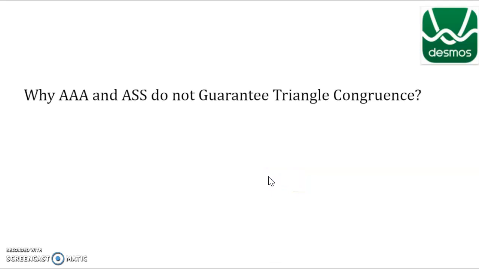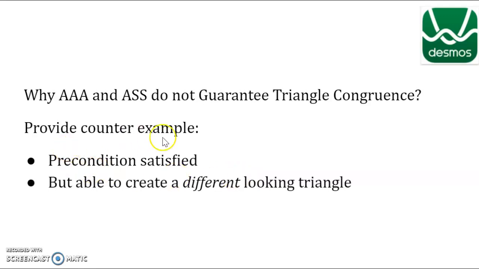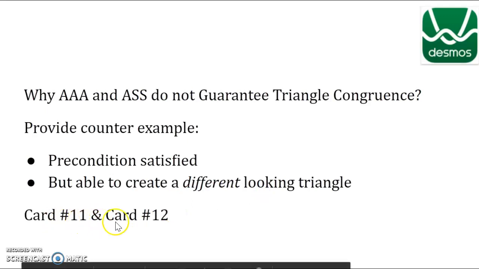All right, so right now you are going to go to the Desmos activity and do provide a counterexample. What does counterexample mean? You're basically drawing a picture where the precondition is satisfied. So you're trying to draw two triangles where they both have congruent angles, so three angles are the same. You're drawing two different triangles with the same angle measures, but you can obviously tell from looking at them that they are two different triangles. So I want you to do card number 11 and card number 12.